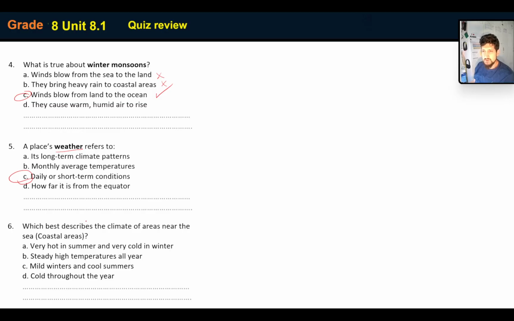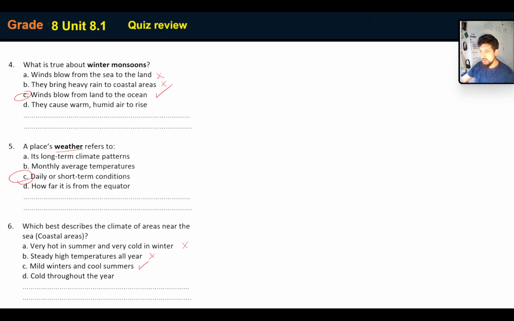Okay, so what will happen to the climate of the areas near the sea? Very hot in the summer, very cold in the winter? No. In fact, the range is a lot shorter. Steady high temperatures all year round? No. Mild winters and cool summers? Yes. So what we mean by this is the summers, they don't mean cool summers like they're cold. They just mean cooler than the areas that are not near the sea, right? So yes, that's definitely the conditions. So if you live on an island, then you experience milder winters, winters that aren't really, really cold, and summers that aren't really, really hot.